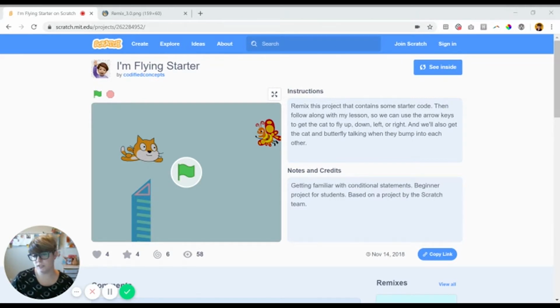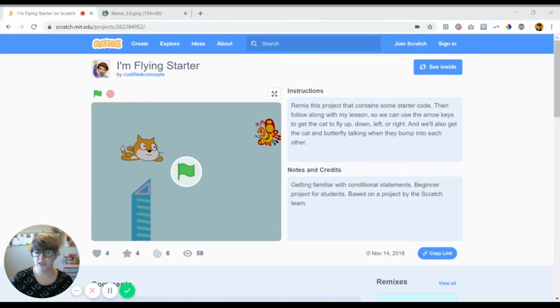In the professional developer world, people also remix code. It's often called forking the code. So today you're going to remix one of my starter code projects to finish building a little Scratch flying game. And together we're going to program it to use the keyboard keys to move the Scratch cat around through the air and get some sprites to talk to each other. Let's give it a shot.